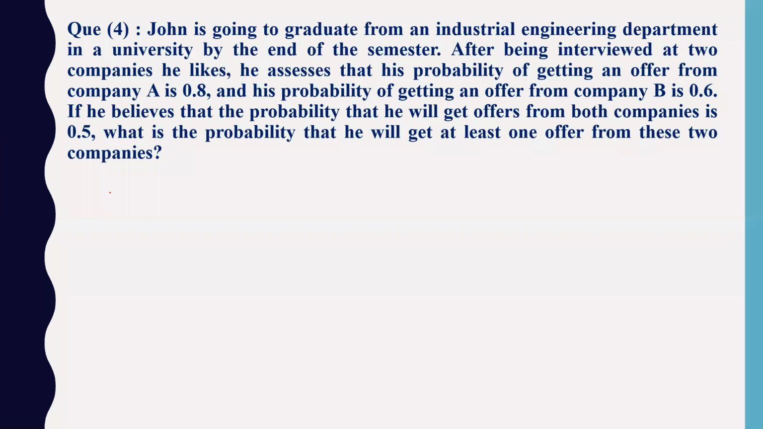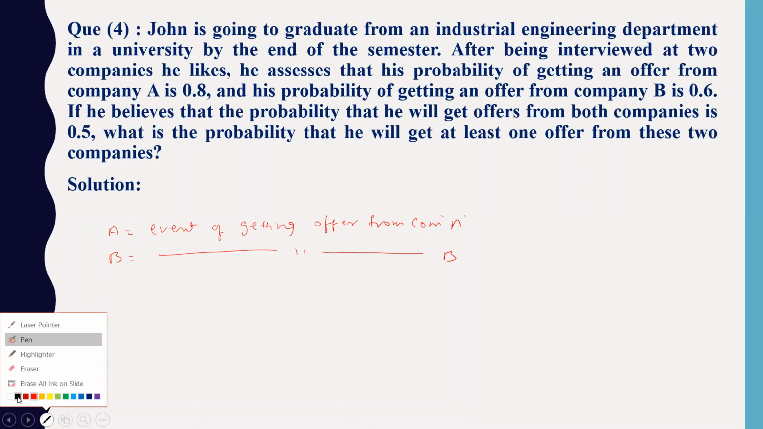Define the events, no? So first you define the event. Let A be the event of getting an offer from company A. Okay. So now B will be the event of getting an offer from company B. I will just change the color of the pen.